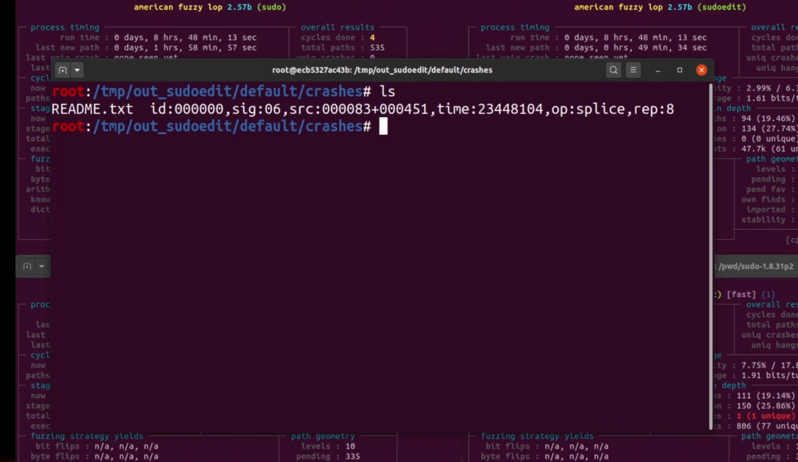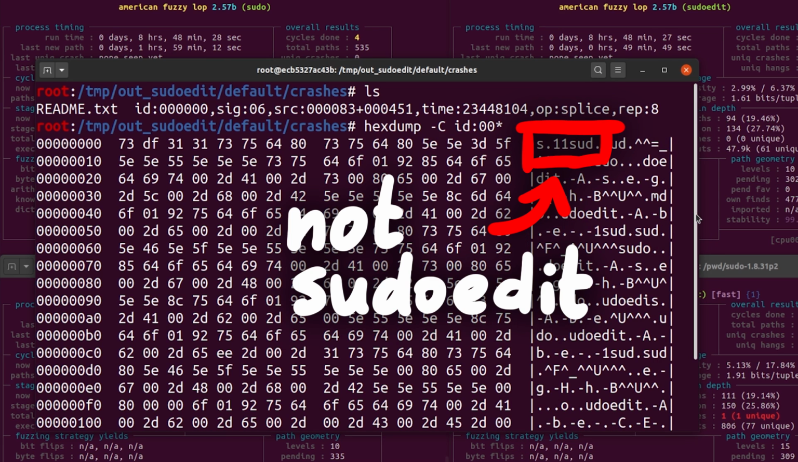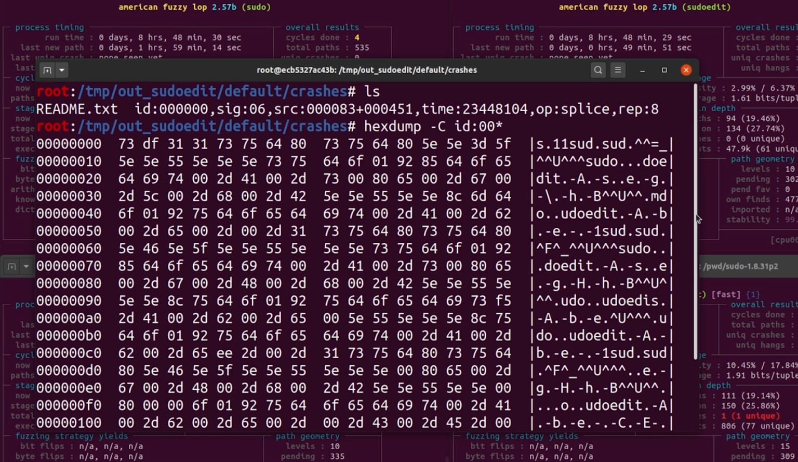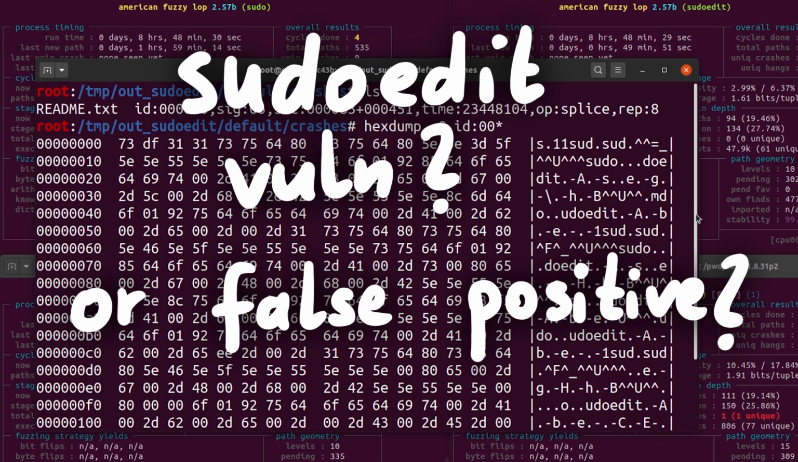First, I want to check the crash input file itself and look at it with hexdump. I would have expected that it found a variant of the vulnerability with sudoedit -s or so, but apparently it didn't. However, this input does have a backslash, so maybe we found another variant to trigger the sudoedit bug?